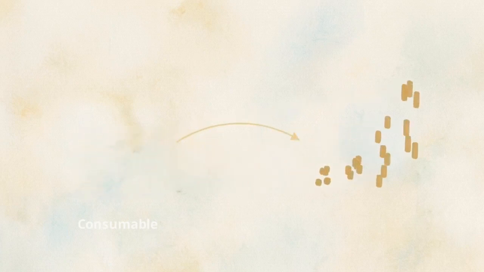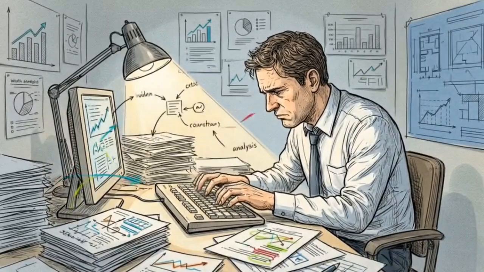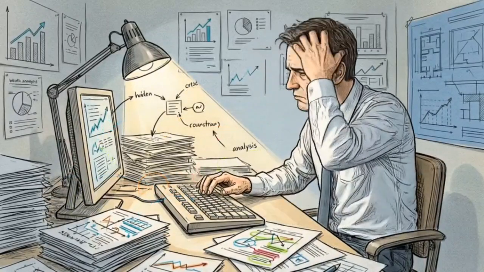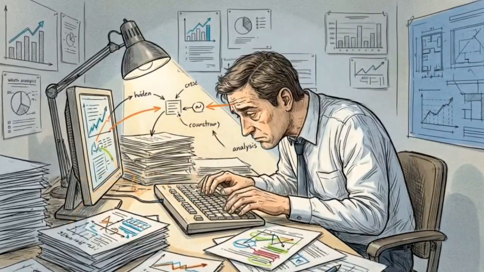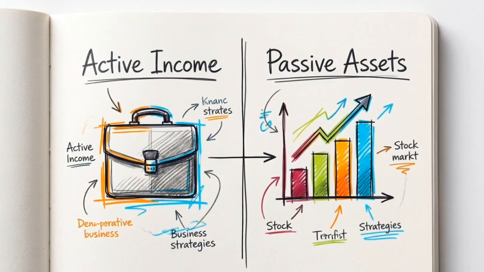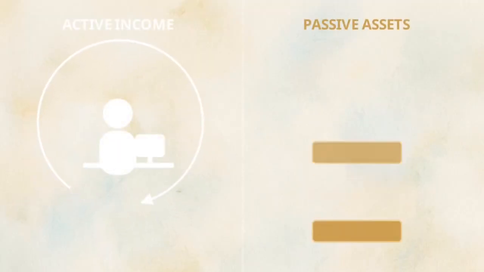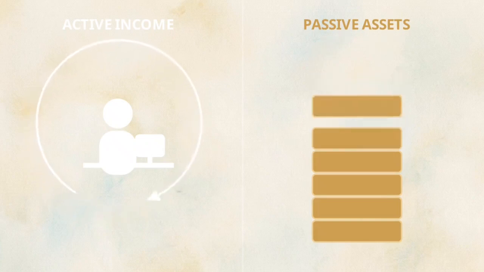Bridging the wealth gap requires a structural redesign of your capital, moving it from consumable income into productive equity. Most earners are trapped in a cycle of salary dependency, where their income is limited by the finite number of hours they can work. On your document, draw a vertical line. Label the left side active income and the right side passive assets.